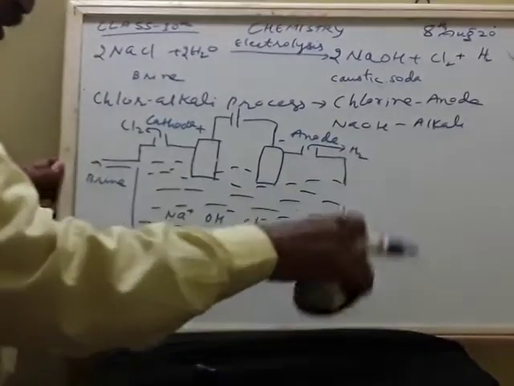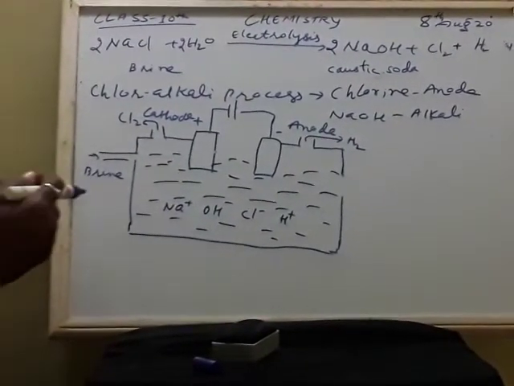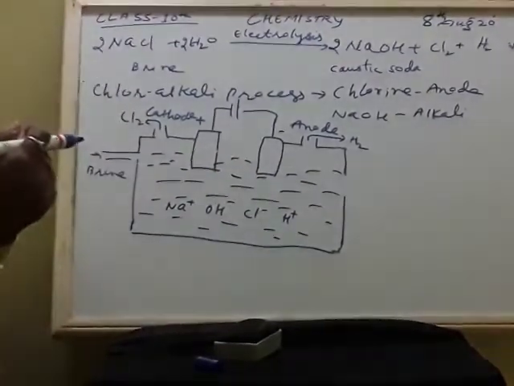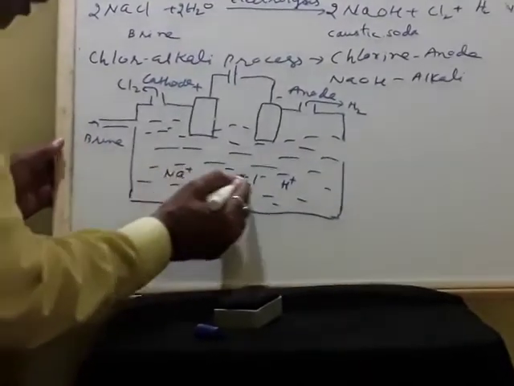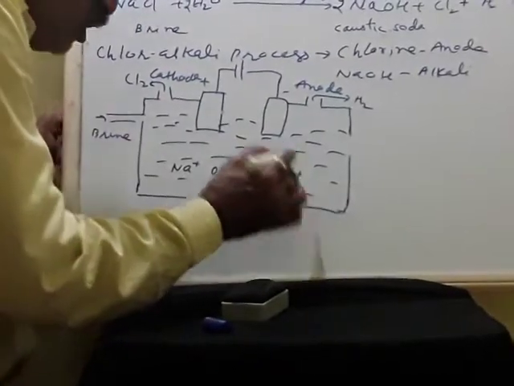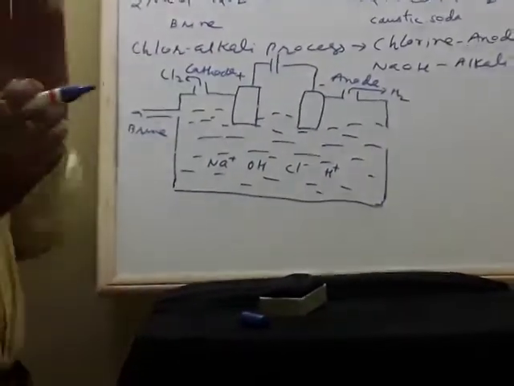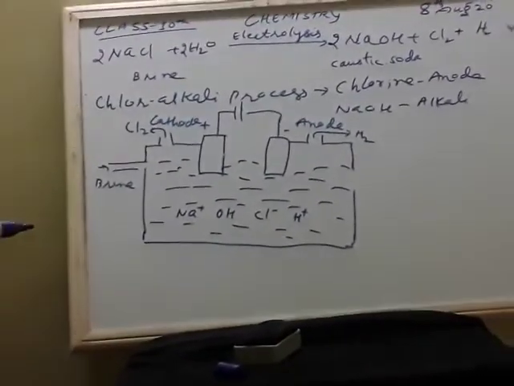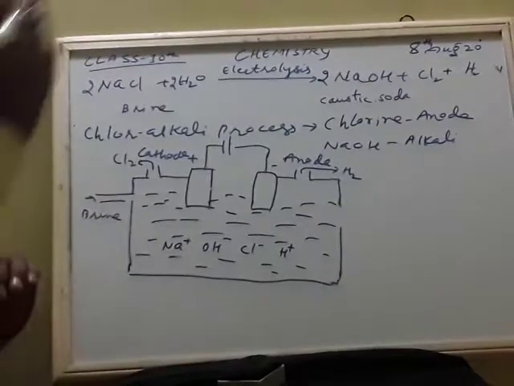Suppose sodium is positive in nature, hydrogen is negative in nature. So reaction between sodium and hydrogen is not possible. Or reaction between sodium and chlorine is also not possible because sodium and chloride are already decomposed. So what happens here? Hydrogen, which is positively charged, will move towards the negative electrode because it will gain electrons. It will gain electrons and convert into hydrogen, and this will be liberated outside.